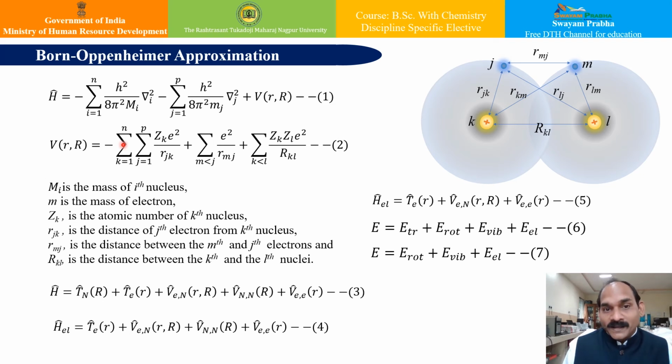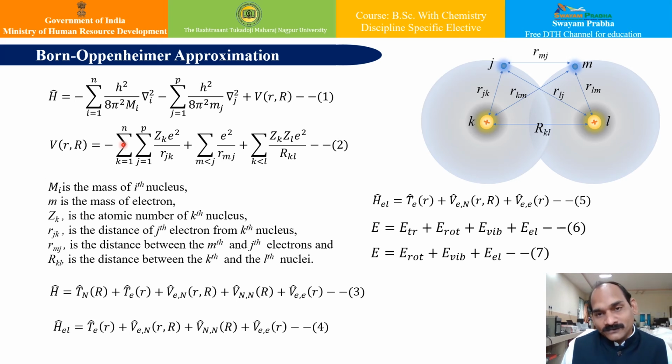So the Born-Oppenheimer approximation helps us in doing so, and this is obviously not new to us. We have used this Born-Oppenheimer approximation earlier in this lecture. In this approximation, we neglect the motion of the atomic nuclei when describing the electrons in a molecule.